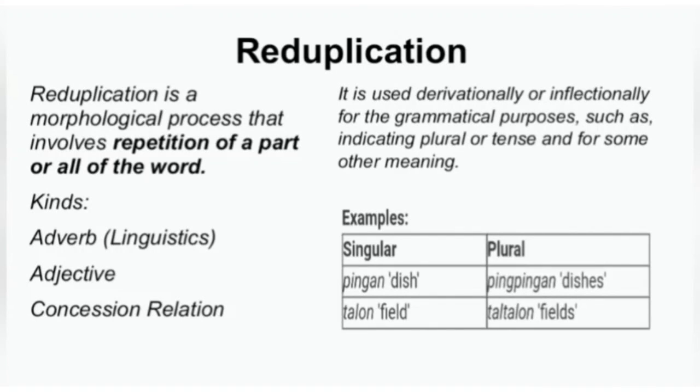Reduplication. Reduplication is a morphological process that involves repetition of a part or all of the word. It is divided into three kinds: adverb, adjective, and concentration relation. It is used derivationally or inflectionally for grammatical purposes, such as indicating plural or tense, and for some other meaning.